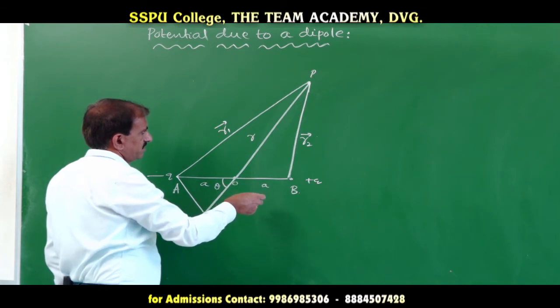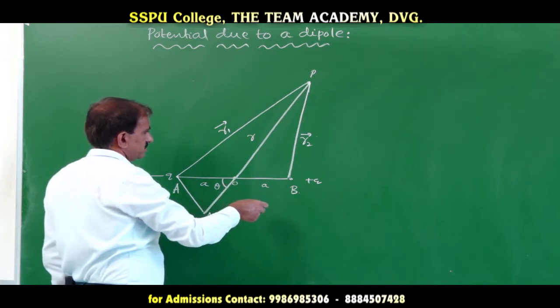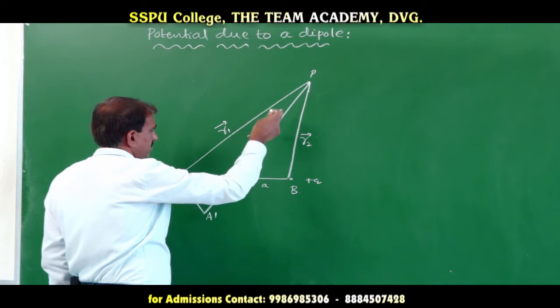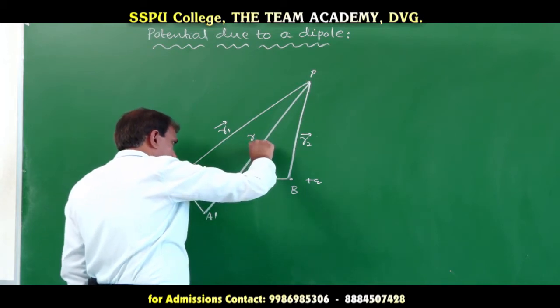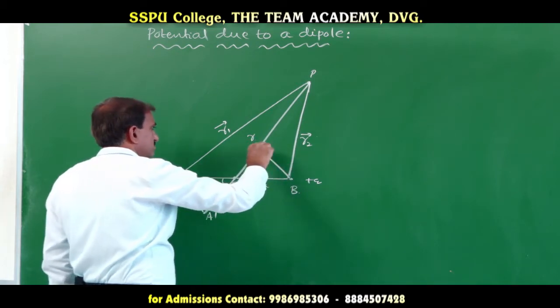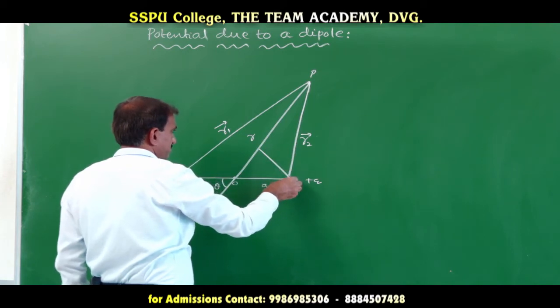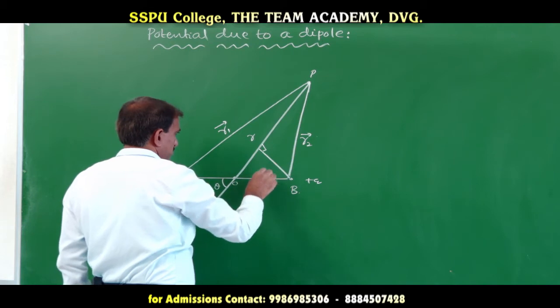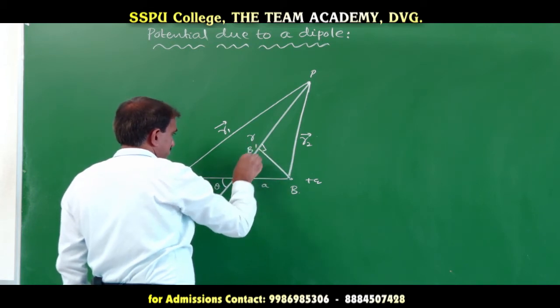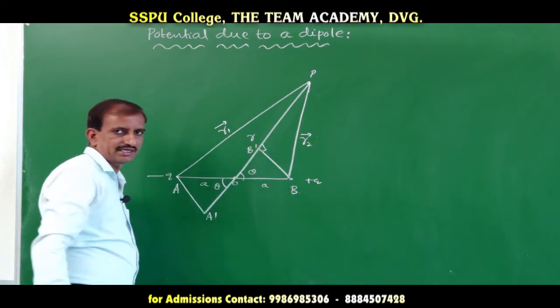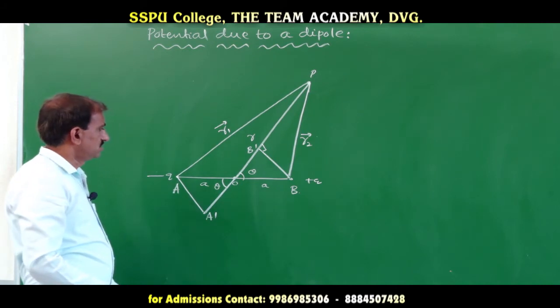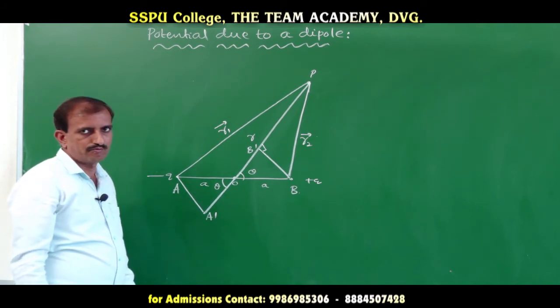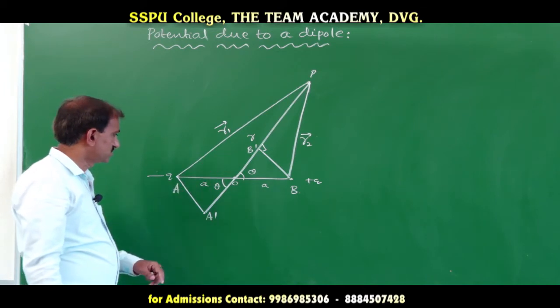Similarly, draw a perpendicular from point B on the line OP. This is the perpendicular drawn from the point B on the line OP. Let this point be B dash, and this is angle theta. Now, what is the potential at point P?